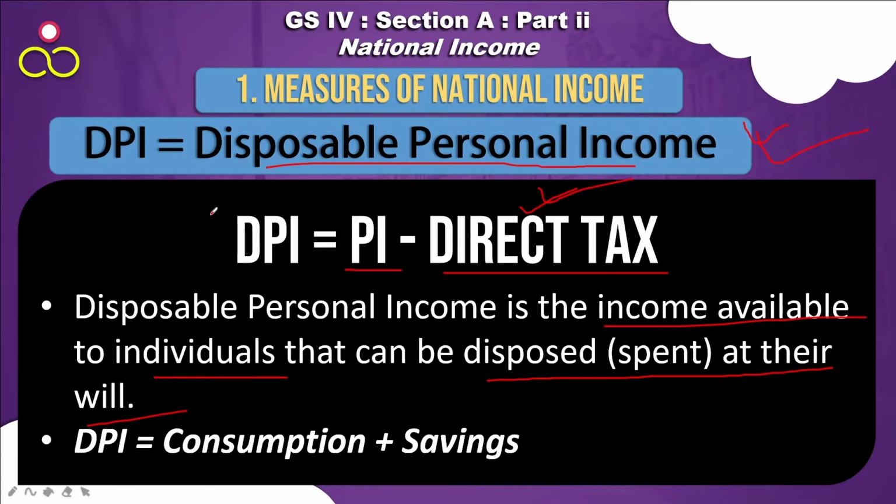at your own will. In other words, disposable personal income is your consumption plus savings. Whatever you are spending on any goods and services, that is your consumption, your expenditure, plus whatever you are saving. So that gives you disposable personal income.